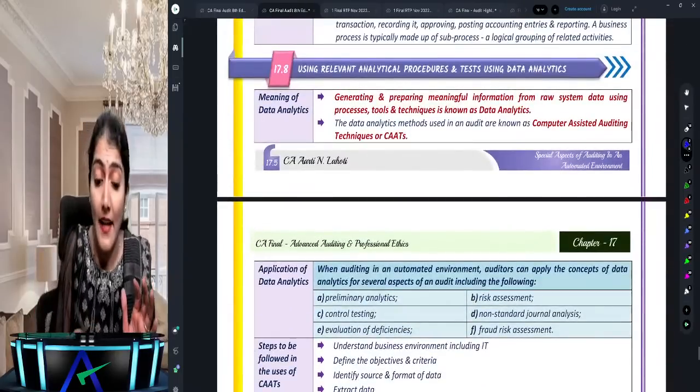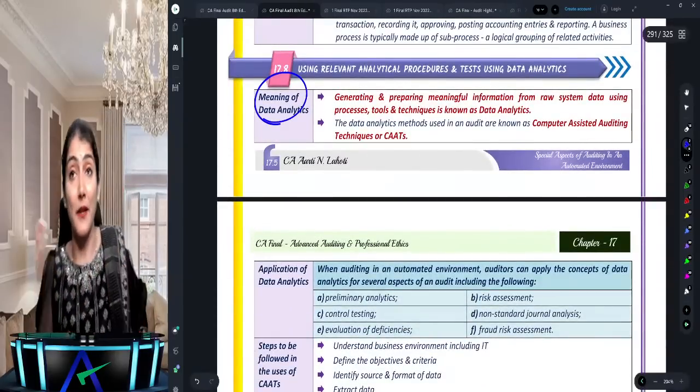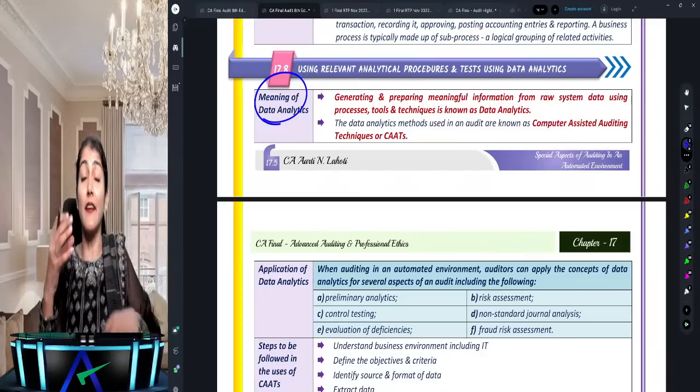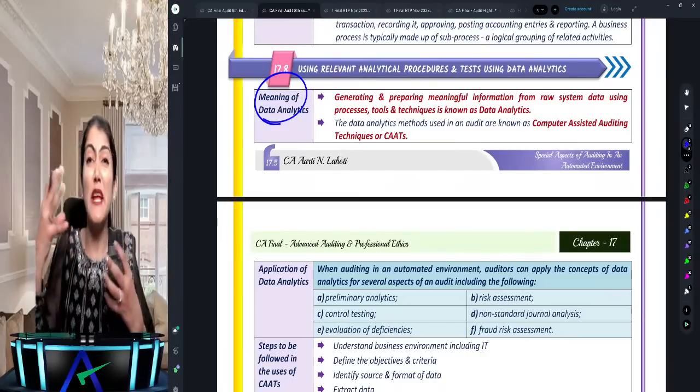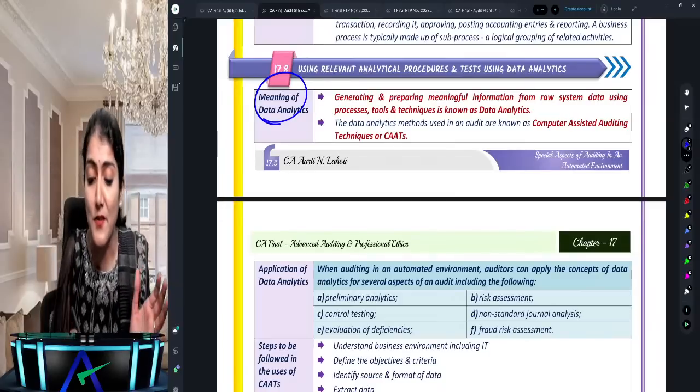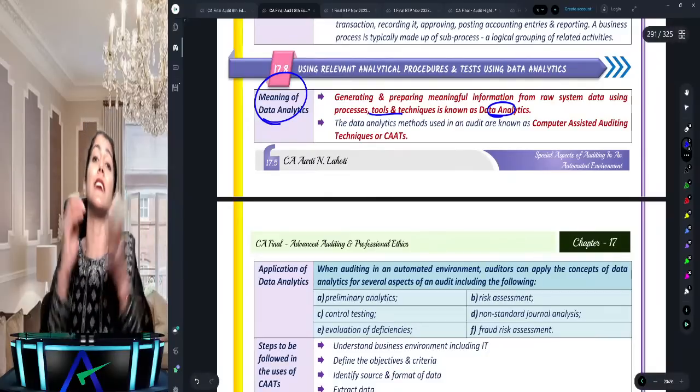Okay, then data analytics, again a question coming in the exams, regarding data analytics. What is data analytics? The process of generating meaningful information from raw system data using processes, tools and techniques is referred to as data analytics.